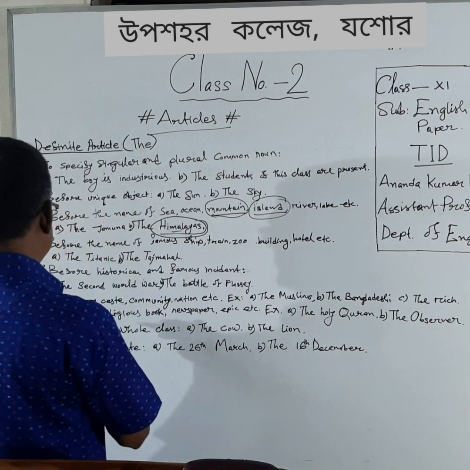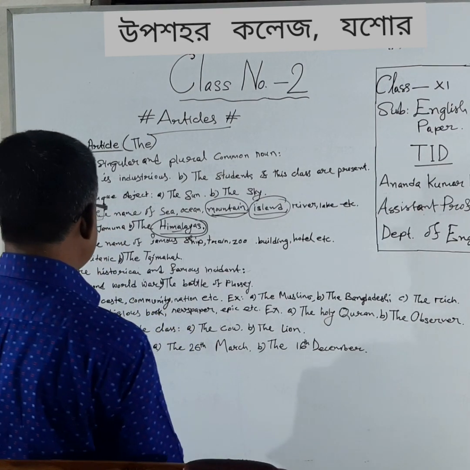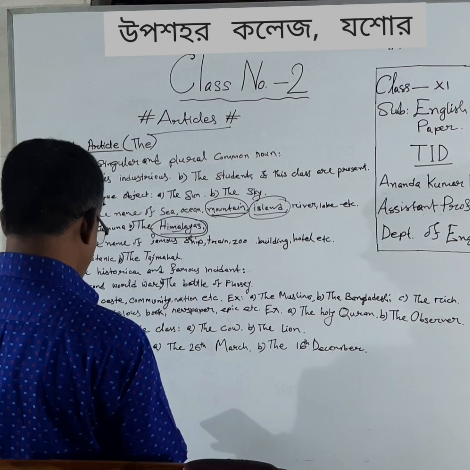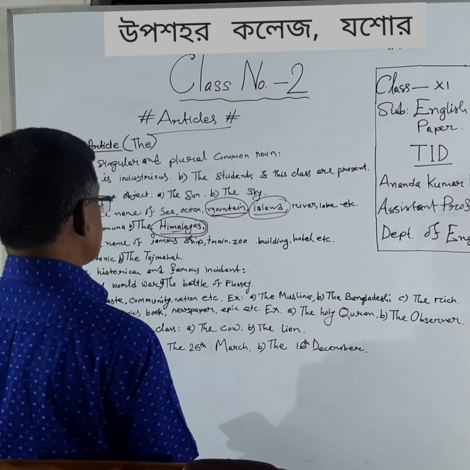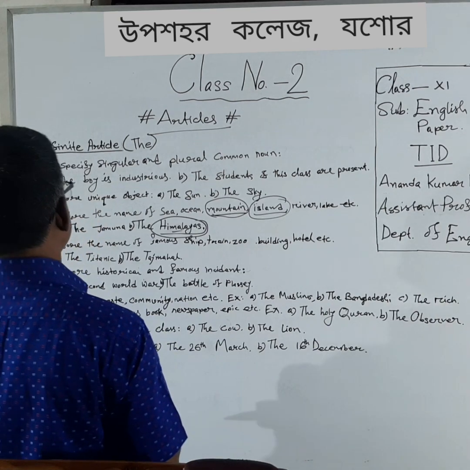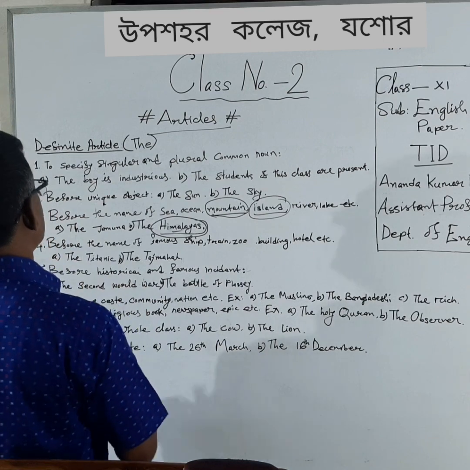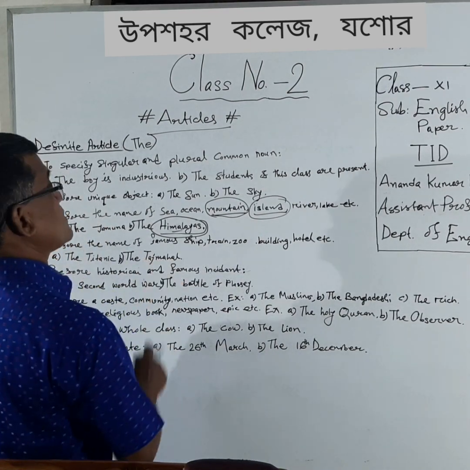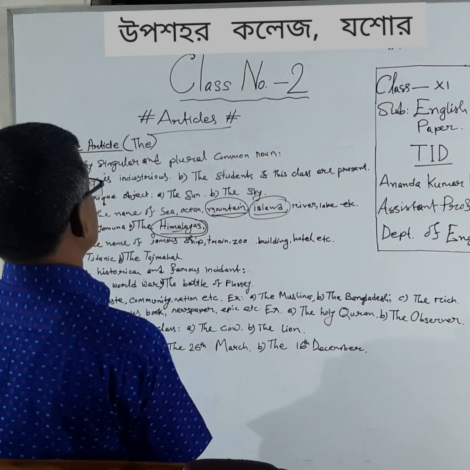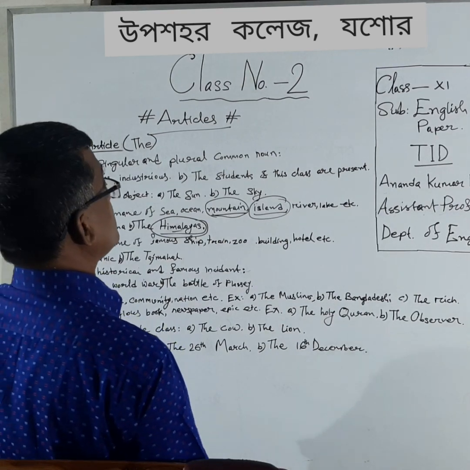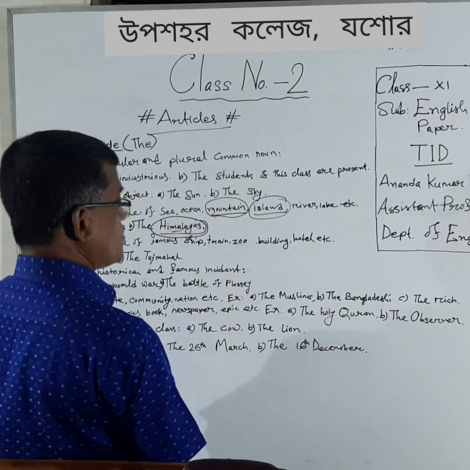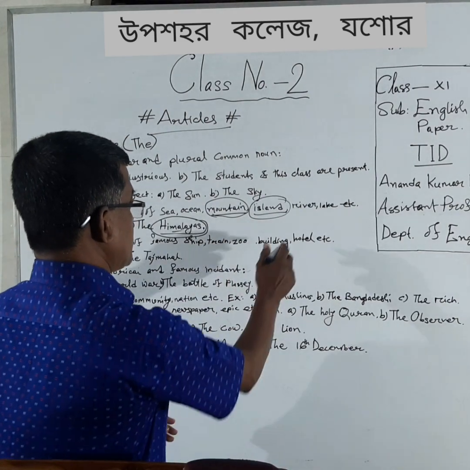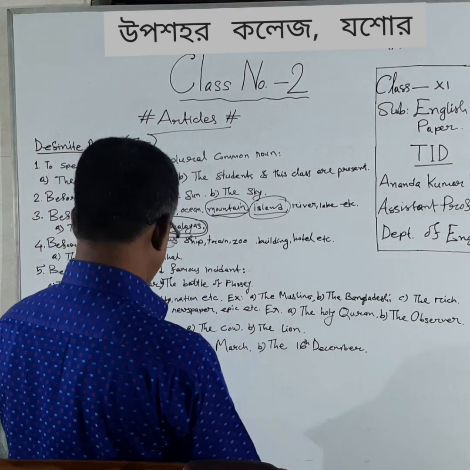For example, the Titanic, the Taj Mahal, examples of a famous ship and a famous building. Then we can also say the Mahanagar Express or the Sheraton Hotel.